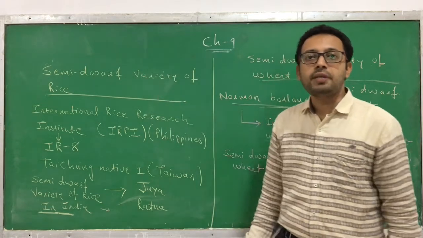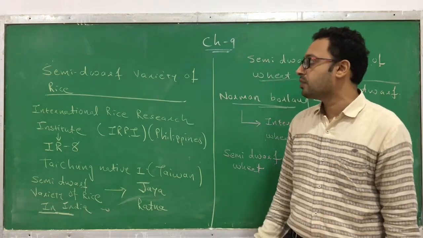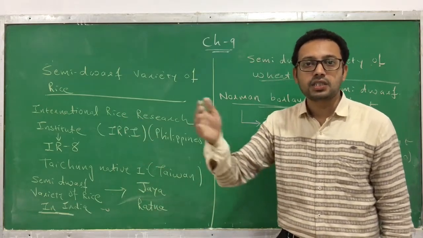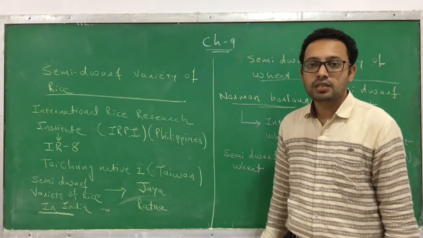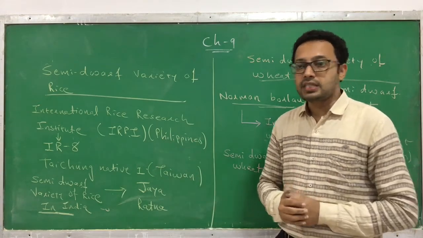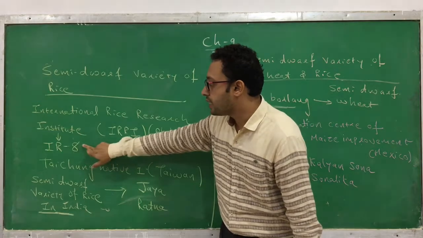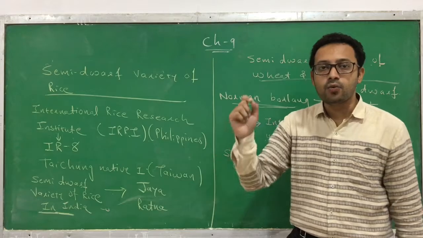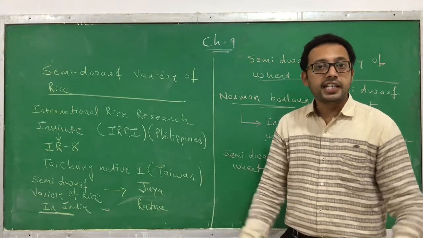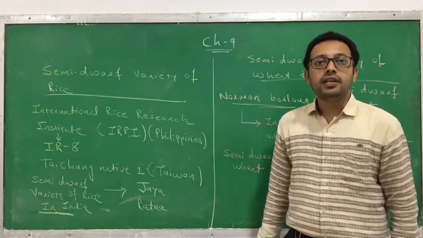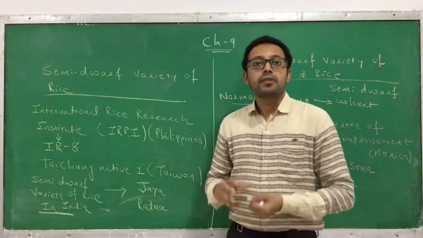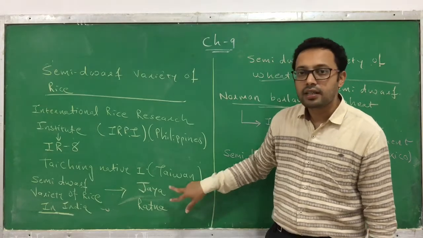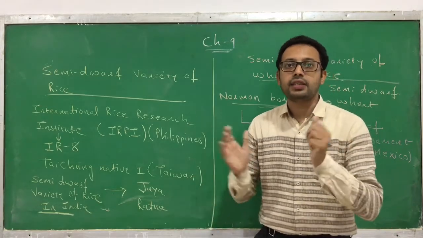The international semi-dwarf variety of rice was developed by IRRI, the International Rice Research Institute, in the Philippines, derived from IR8 in the Philippines and Taichung Native 1 in Taiwan. India also developed its own semi-dwarf varieties of rice, Jaya and Ratna.